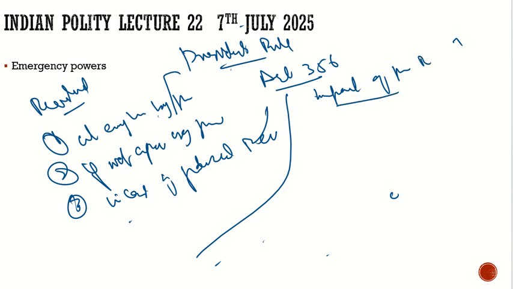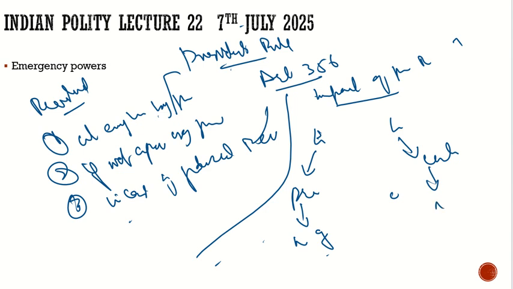Here the impact would be on the executive wing as well as the legislative wing. The executive powers go into the hands of the president, and the legislative powers go to the center. The president or the agent of the president, which would eventually be the governor, will govern the executive power. The center or their agent will make the laws for the legislative wing. So these are the changes which will happen.